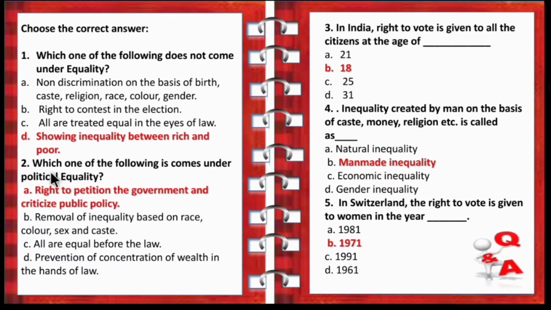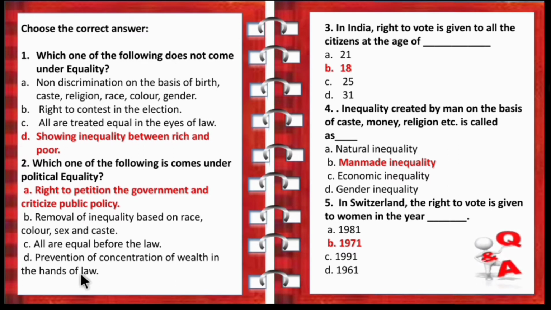So second question is which one of the following comes under the political equality? So the options are right to petition the government and criticize the public policy, removal of inequality based on race, gender, color and caste, all are equal before the law, the prevention of concentration of wealth is in the hands of the law.